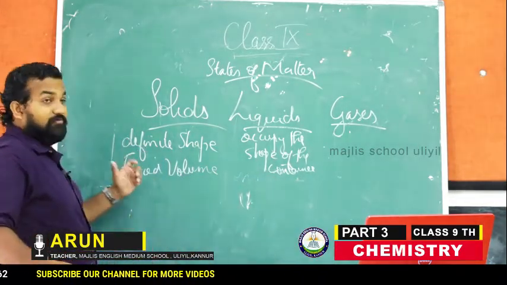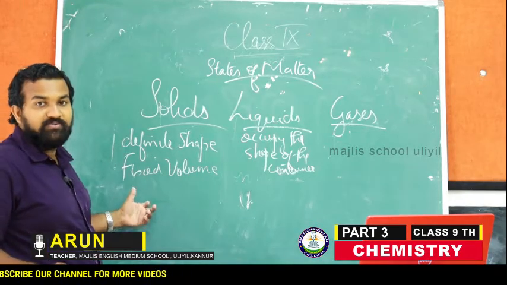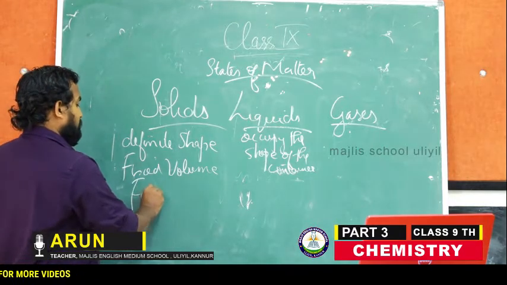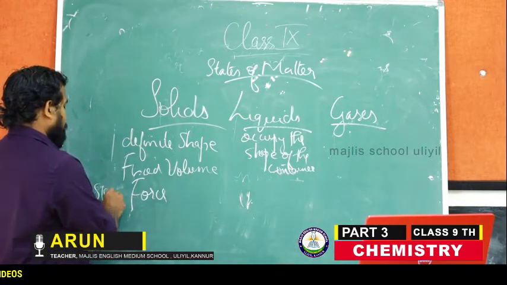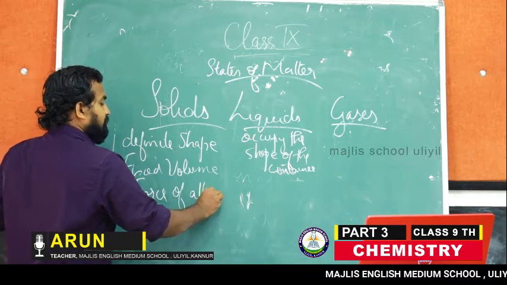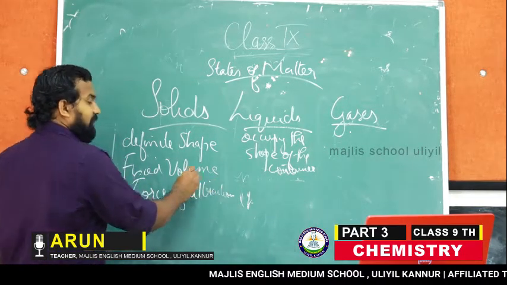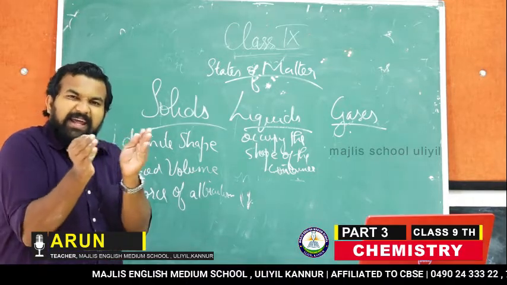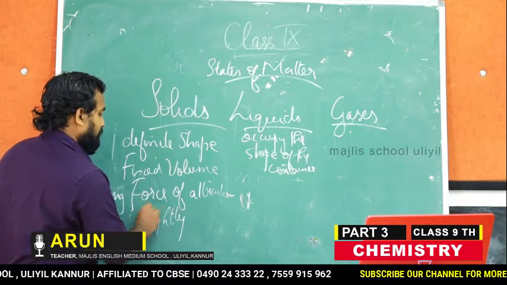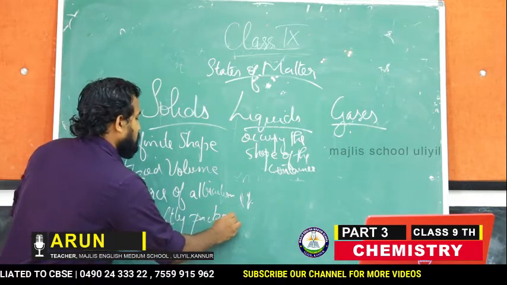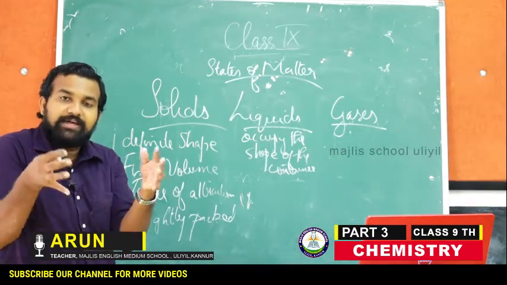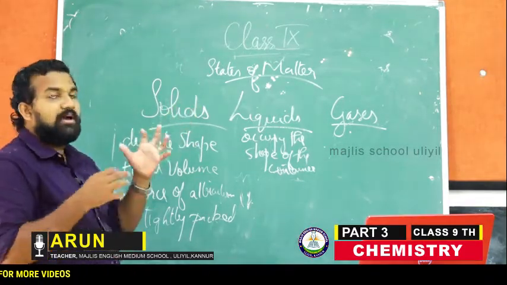Then why is it harder? Why are solids said to be harder? Because they have strong forces of attraction between their particles. The particles are attracted to each other and they are tightly packed. Since they are tightly packed with strong force of attraction, solids are harder.